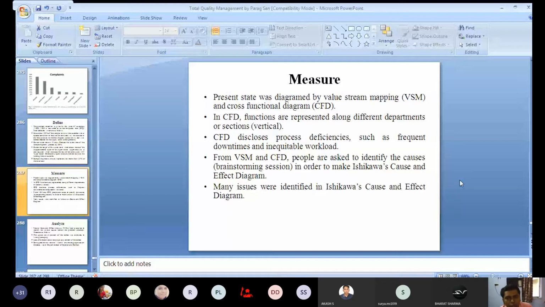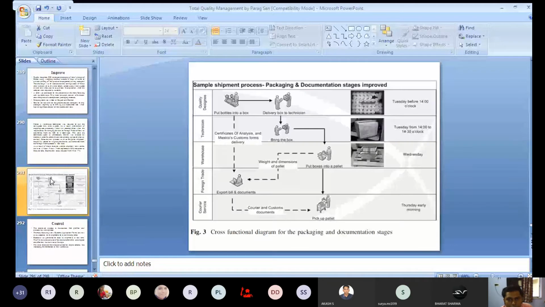Okay. And from VSM and CFD, people are asked to identify the causes, in brainstorming sessions, in order to make Ishikawa's cause and effect diagram. So first, let us show you one CFD diagram that will be easier for you.